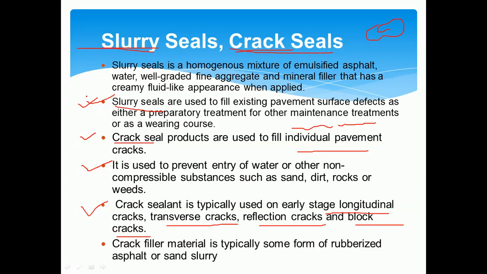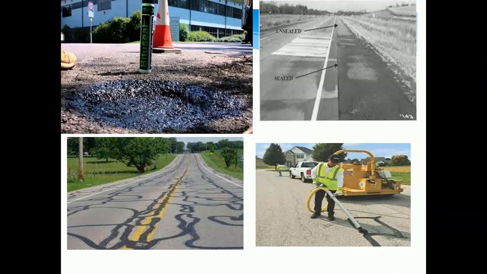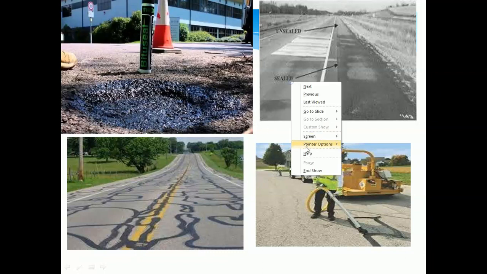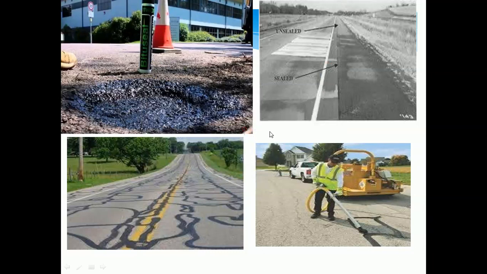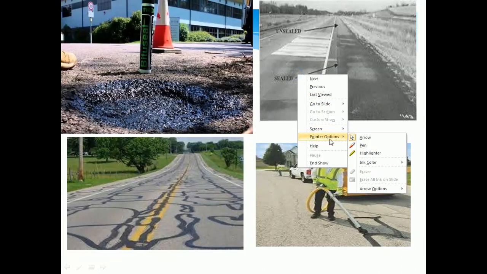So this is how we maintain the roads with different methods: routine maintenance, periodic maintenance and special maintenance, required for the pavement in order to provide smooth movement of vehicles throughout the entire lifespan of the road surface. You can observe in the figure that different treatment methods have been adopted.